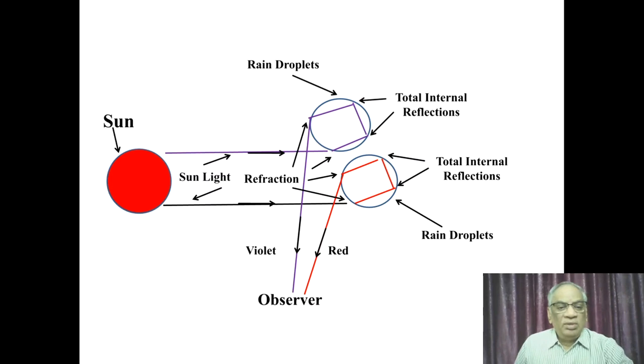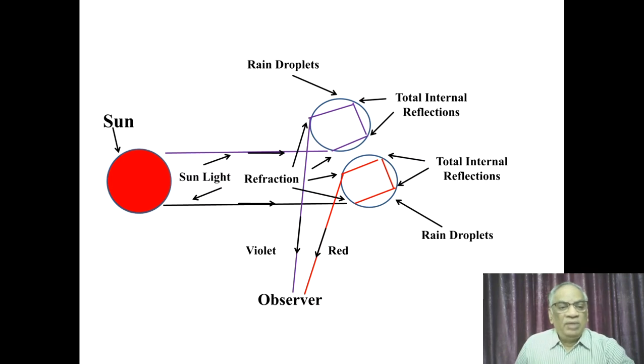The first total internally reflected beam meets the other side of the water droplet and again undergoes total internal reflection, and finally the angle of incidence becomes smaller than the critical angle, and hence again it refracts and moves away from the normal at the opposite side of the total internal reflected point.